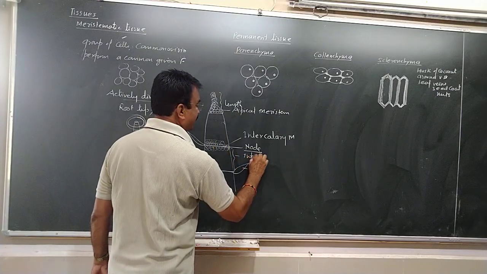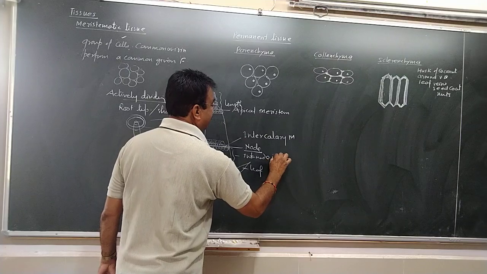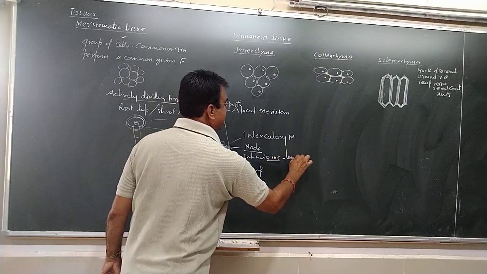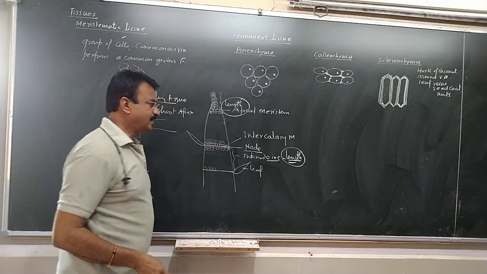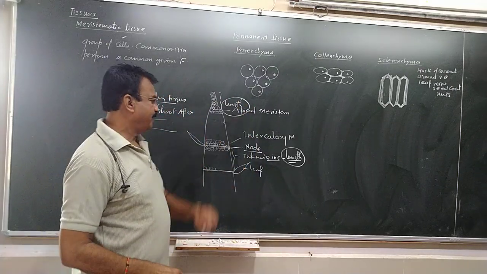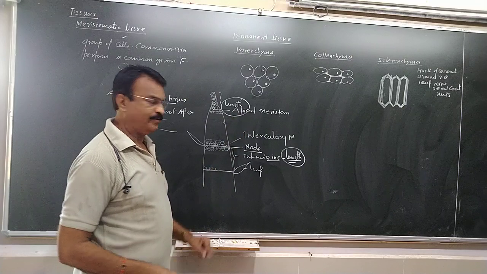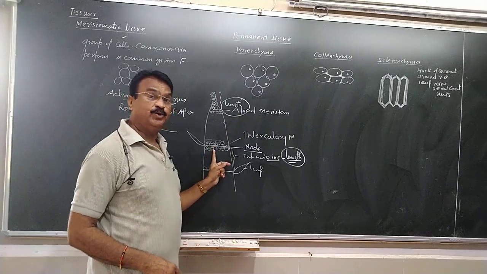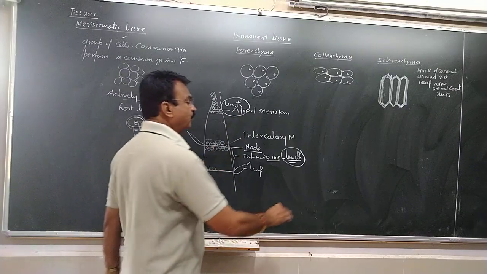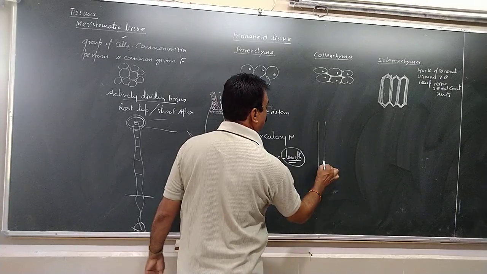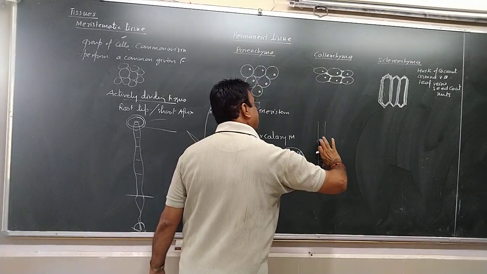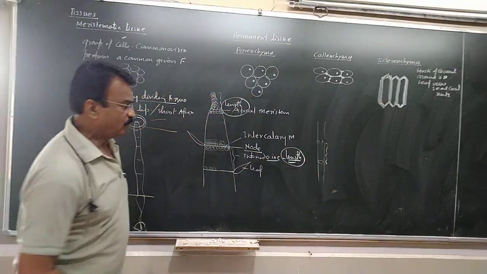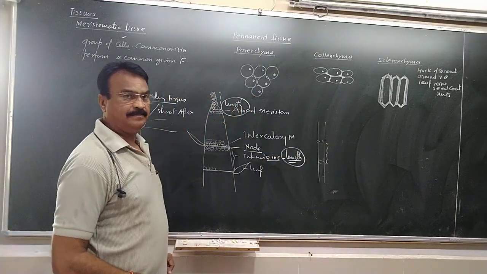So, internode increases. So, what is increasing? Length. So, apical meristem increases the length. The intercalary meristem increases the length, which is basically seen in the sugar cane. In sugar cane, what we find? The nodes and internodes are long. The internodes elongate because of the activity of intercalary meristem.